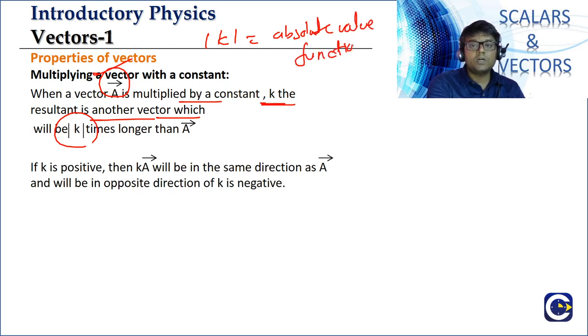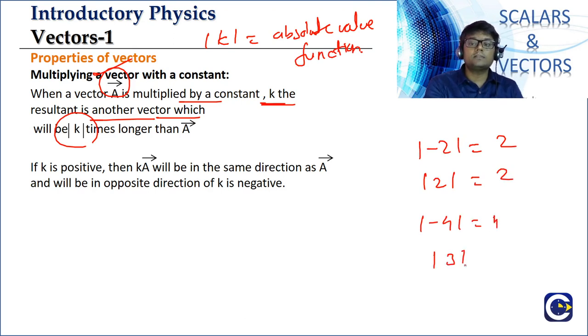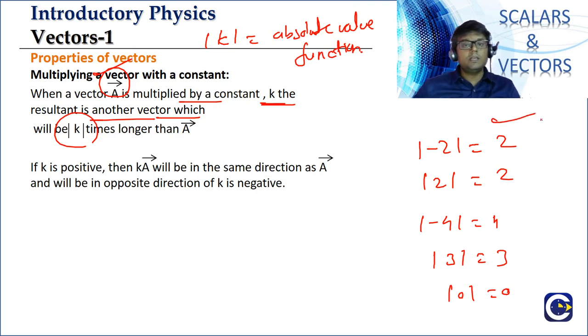In mathematics, what do we call it, guys? We call it the absolute value function. Modulus of -2 will be 2, modulus of 2 will be 2, modulus of -4 will be 4, modulus of 3 will be 3, modulus of 0 will be 0. We just take the absolute value. That is what we call the modulus function or absolute value function in mathematics. So the modulus of a negative value will also be the same numerical value but positive.